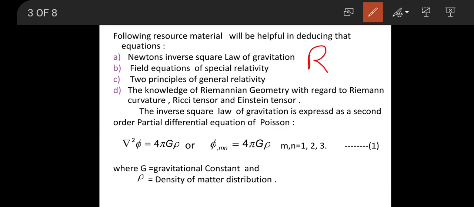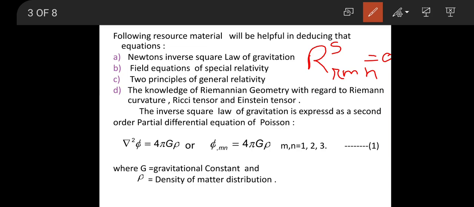R_mn equal to 0. That is by this. As special relativity comes first and then comes general relativity, the field equation of special relativity is given by R_mn equals to 0.